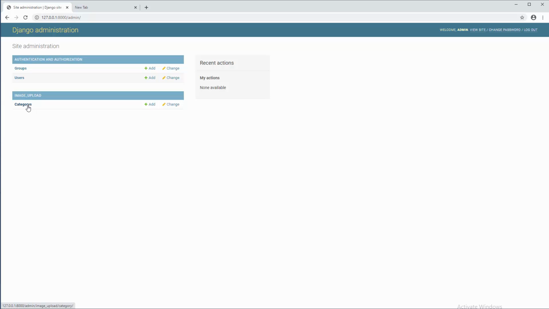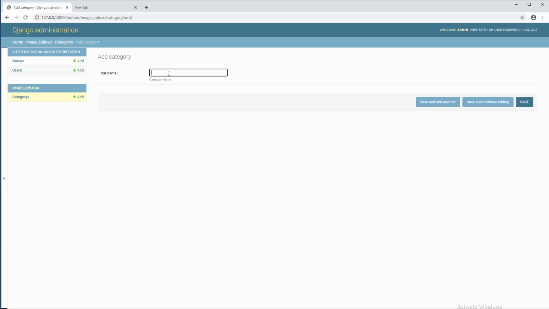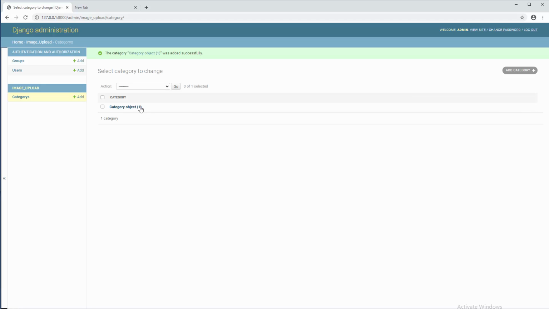We're gonna change that, but let me just see, can I add things here? So categories, okay, we are here, and add category, and I can type something here like, I don't know, x66. I'm not creative with names, who cares? This is just general category for images, number 1. I don't know, who cares? Save, and we do have it as category object, so obviously we need to change that.